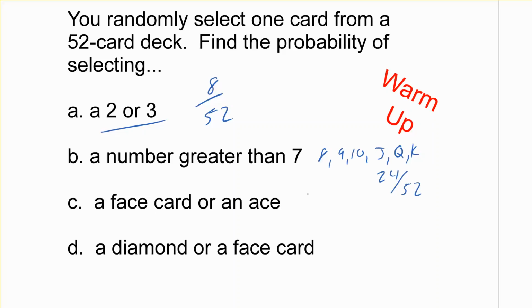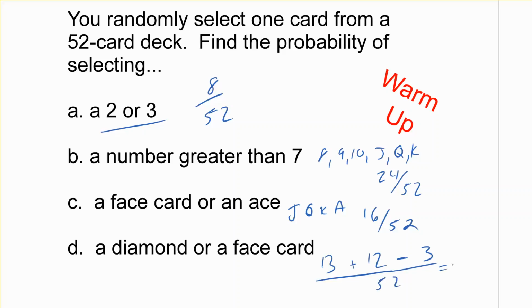A face card or an ace, so that would be Jack, Queen, King, Ace. Times 4 is 16 out of 52. And then a diamond or a face card. So there are 13 diamonds, and there are 12 face cards, but 3 of those face cards are diamonds. So then we are left with our 22 out of 52.